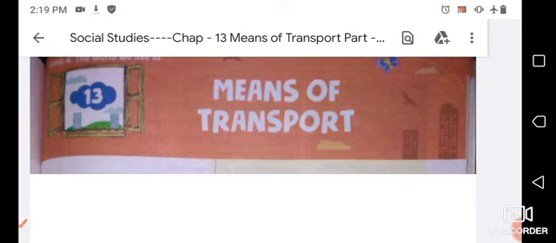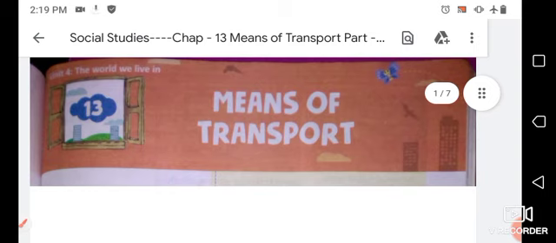For example, if you are going from your home to your school, or from your school to your home, transportation is happening. It is called transport, because you are a person, and your school bus or magic or anything is taking you to your school.